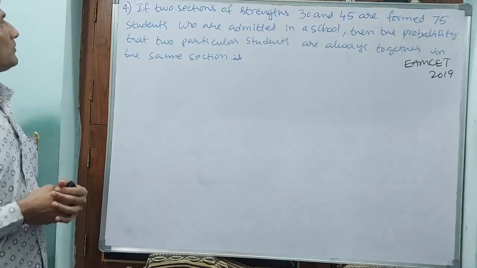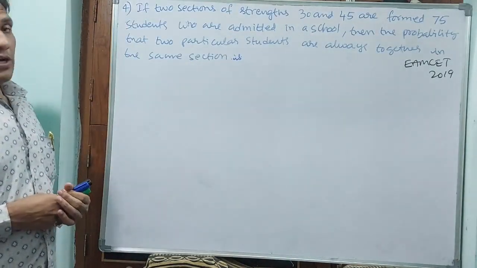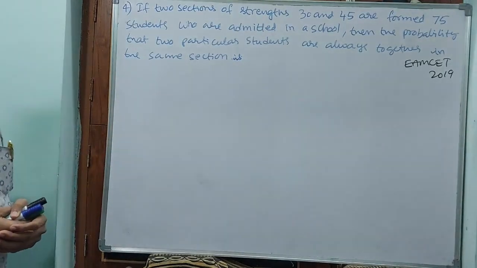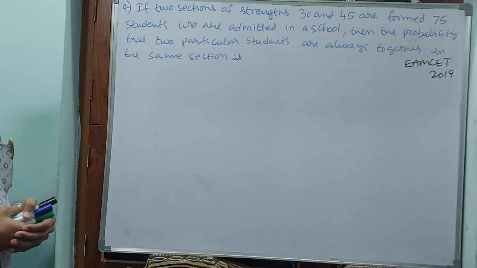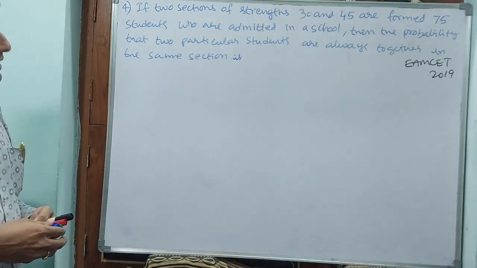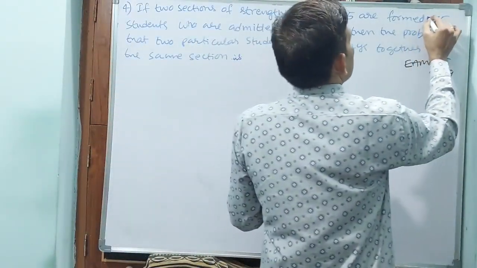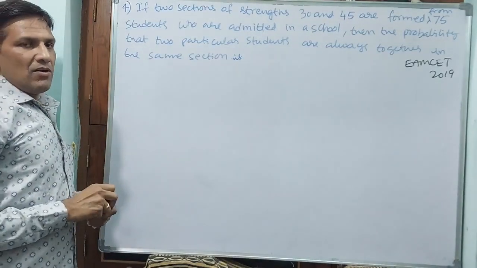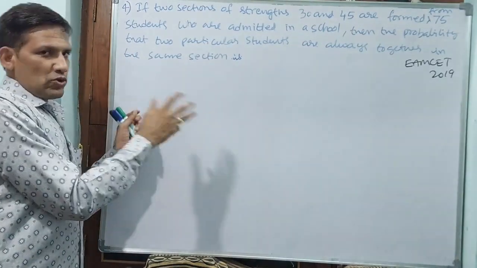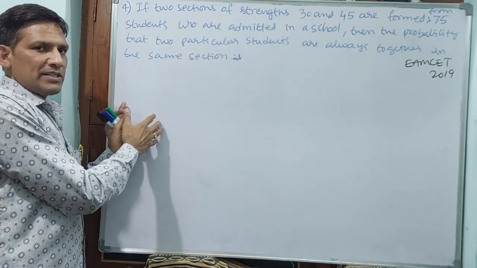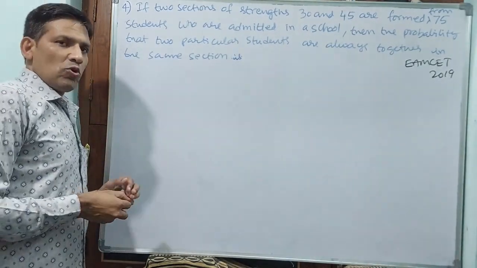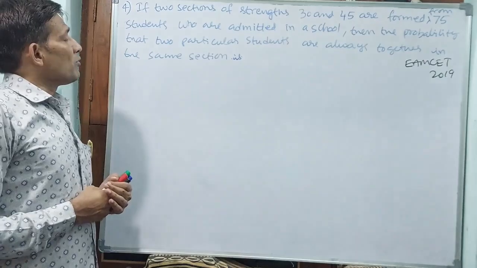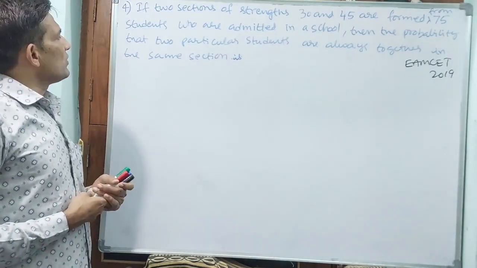Let us go for next question. Okay, see here. Understand this question, MSET 2019 question. If 2 sections of strength 30 and 45 are formed from 75 students who are admitted in a school. See, total 75 students were there. From 75 students, they are making 2 sections. 30 students are 1 section, and 45 students are 1 section. Total is going to become 75. Then the probability that 2 particular students are always together in the same section.